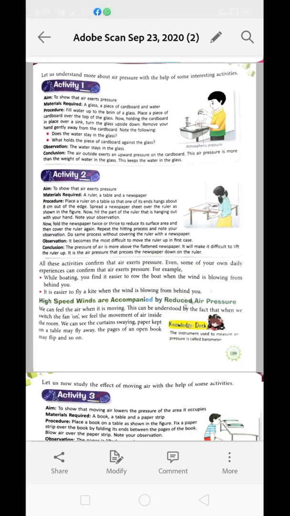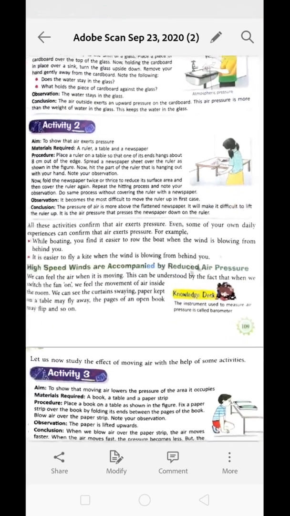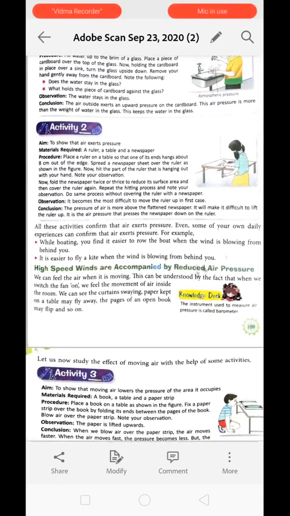Now, high speed wind is accompanied by reduced air pressure. We feel the air when it is moving. This can be understood by the fact that when we switch on the fan, the curtain starts to sway. The papers which are kept on the table may get scattered or flip. Okay, so